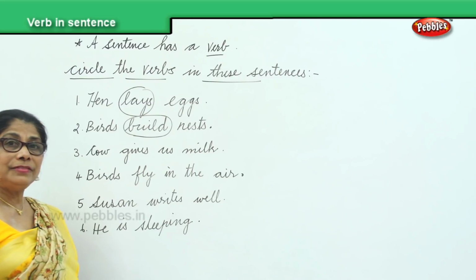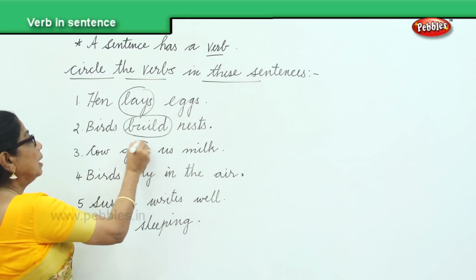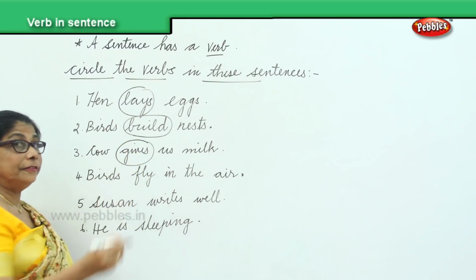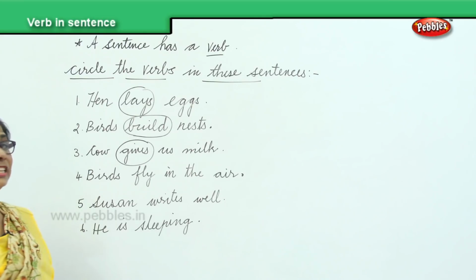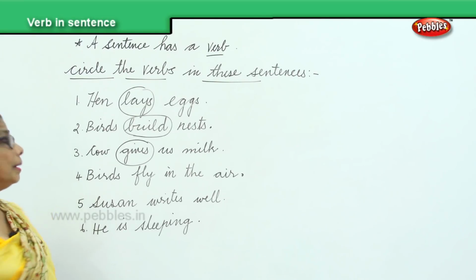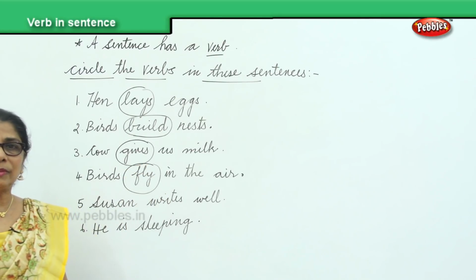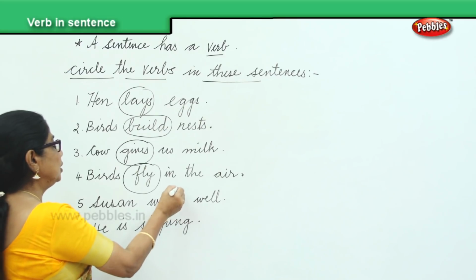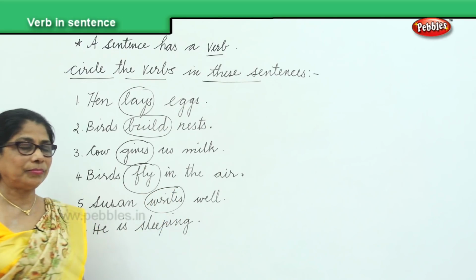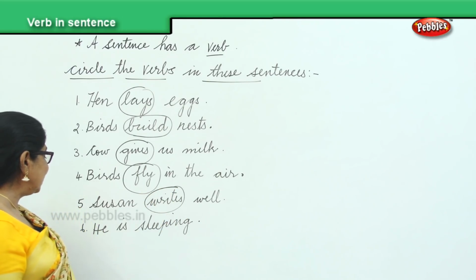Cow gives us milk. What does the cow give? Milk. Gives. Birds fly. What flies? Birds fly in the sky. Susan writes well. What does she do? She writes.